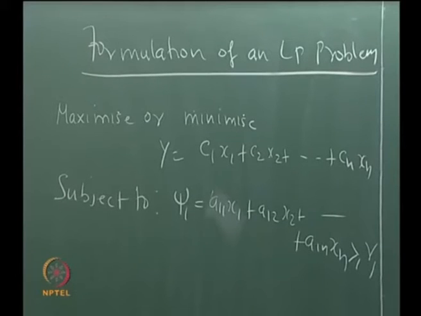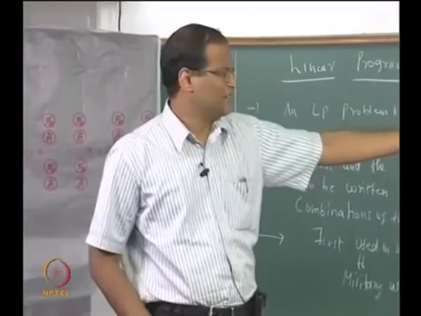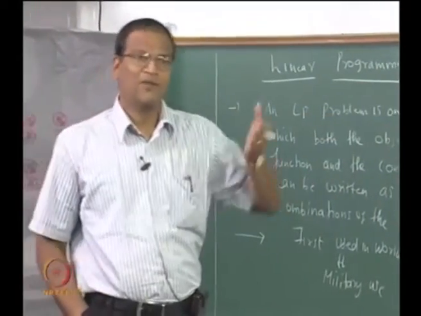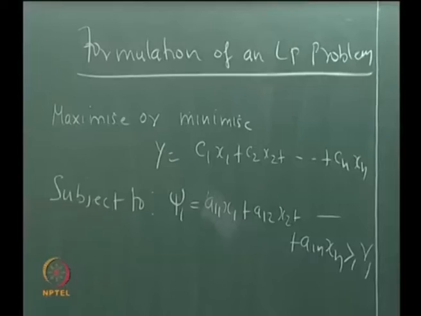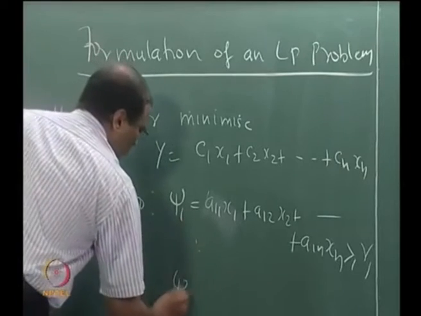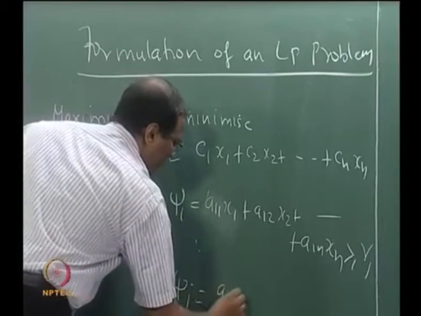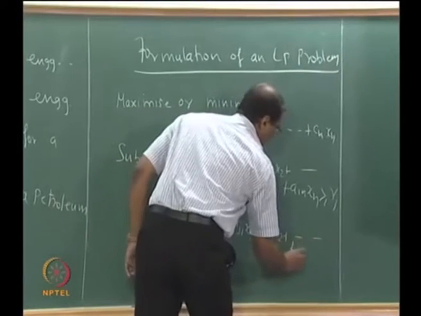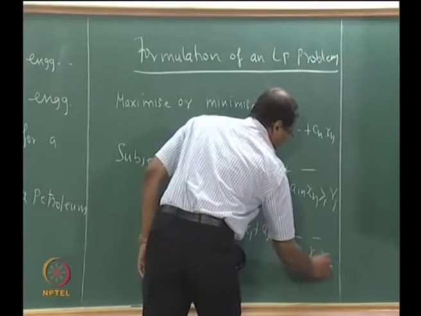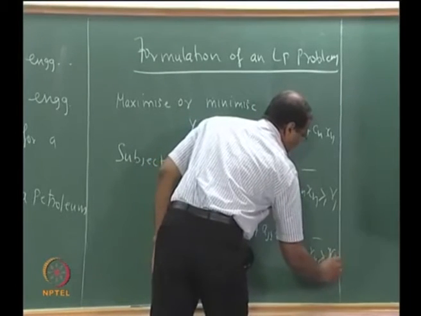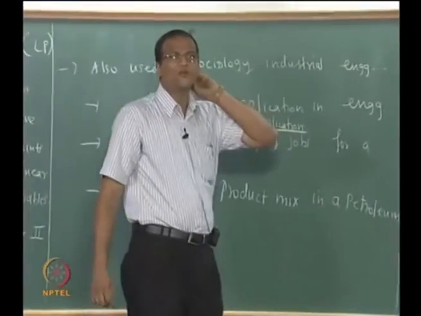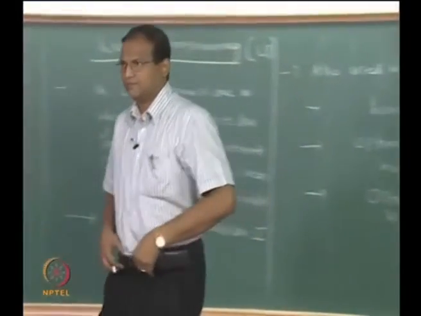I do not want to introduce slack variables at an early stage. It is possible to write it as an equality also by introducing some artificial variables or slack variables which represent something else. Okay. So ψ1 like that, you can have ψj equal to aj1 x1 plus and so on, greater than Rj.